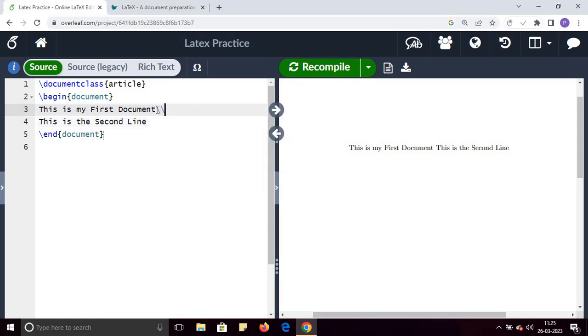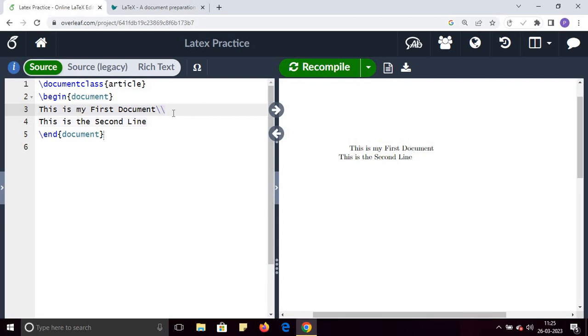If you use this double slash and compile it, you will see the second line here. This is the second line. You can even specify the line spacing here.